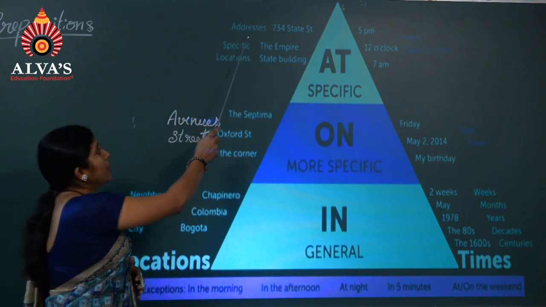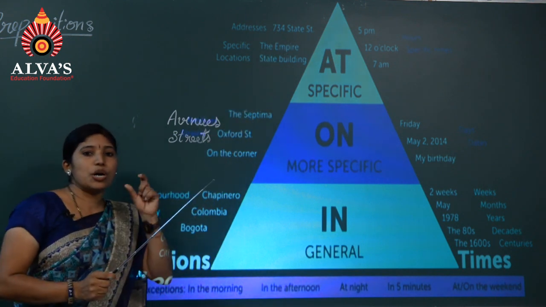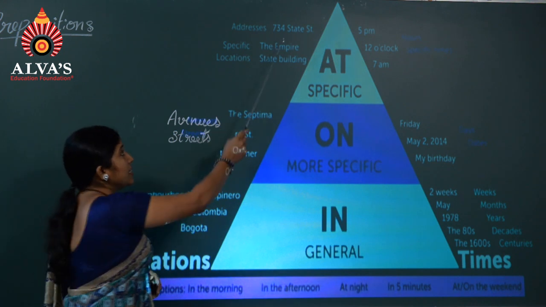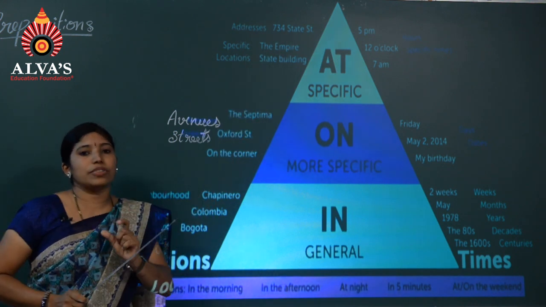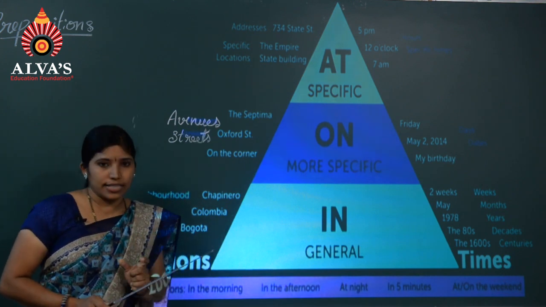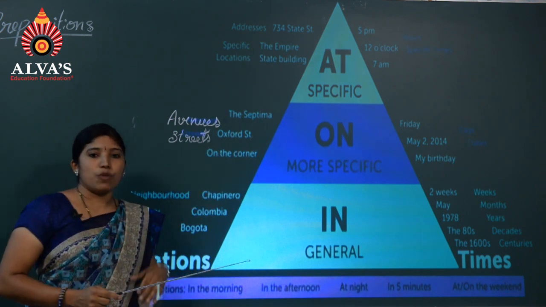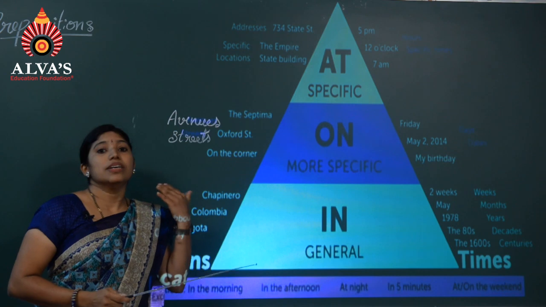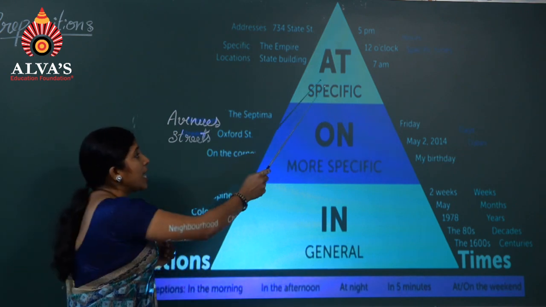For example, here: 734 State Street. Here the number of the street is written, 734 State Street. When the number of the street is given, we have to use at. It is even used for a specific place. I am at the bus station, I am at the entrance. So, when we refer to a specific place, we have to use at.